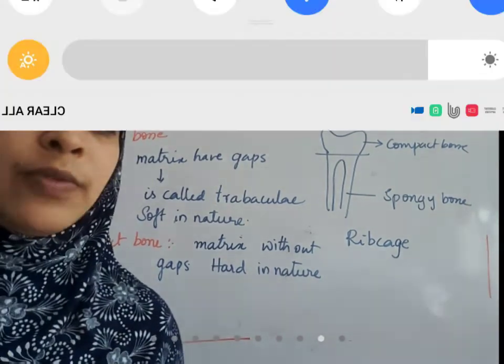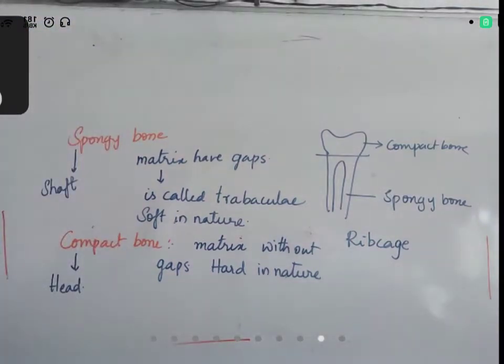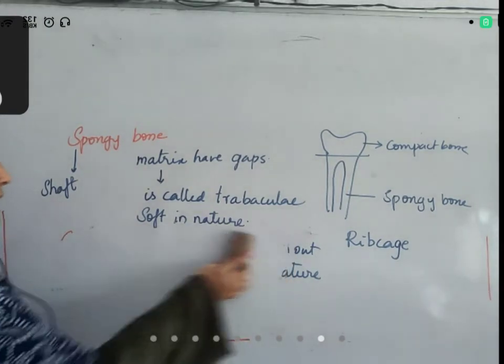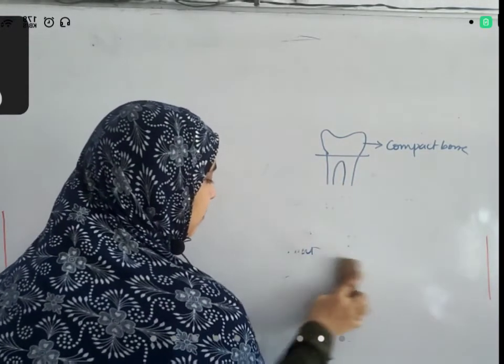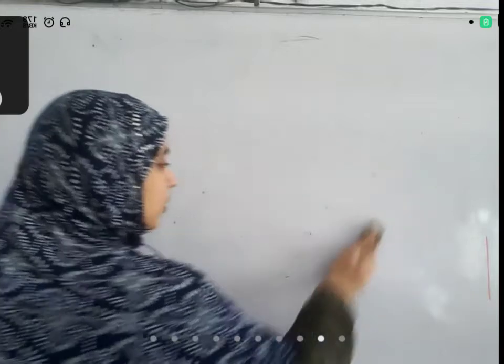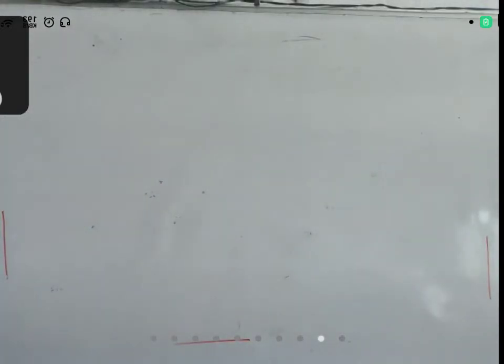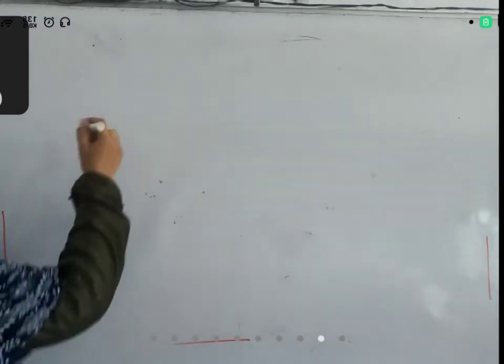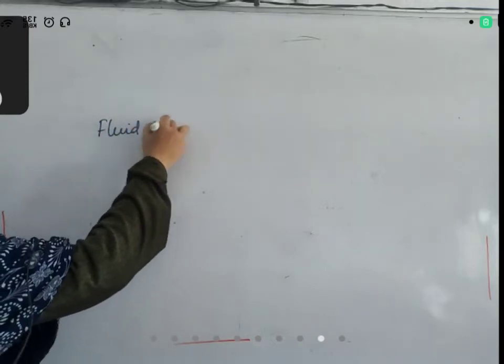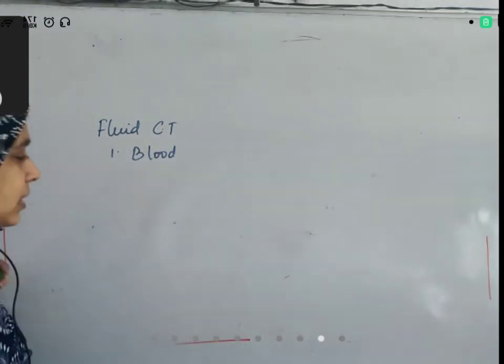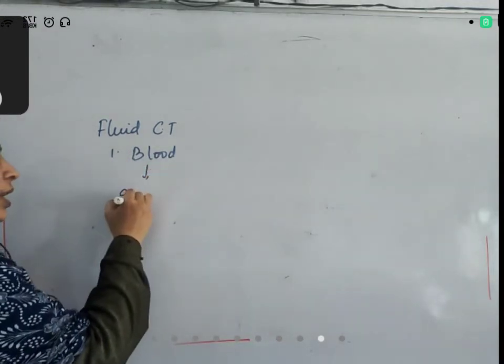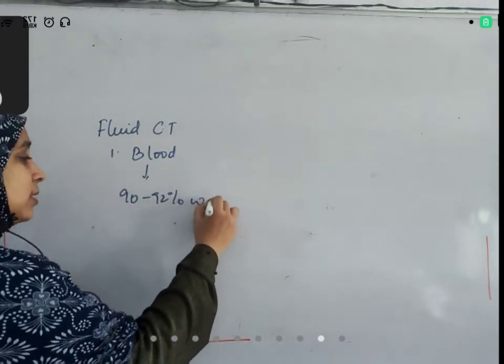Next, we'll go straight into the discussion of blood. With this, we have completed skeletal tissue. After skeletal tissue, the next one is fluid connective tissue, blood. Blood is a fluid that flows in the blood vessels. What is present in blood? 90 to 92% water is present.